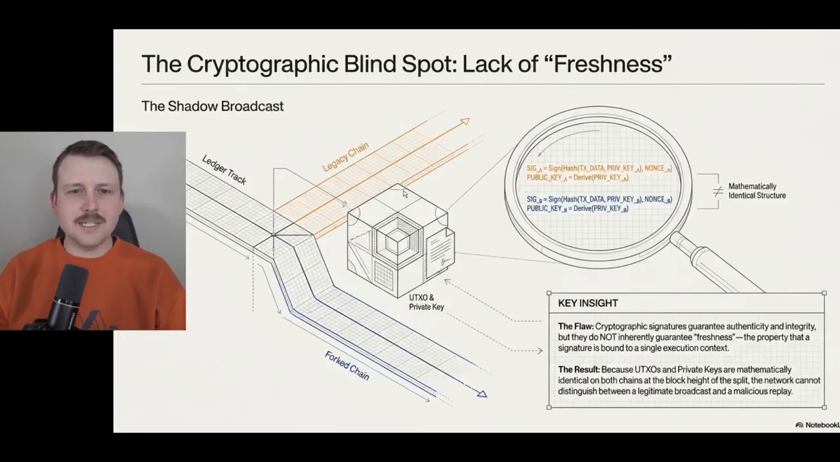So the way this can be done is because cryptographic signatures guarantee authenticity and integrity, but they do not inherently guarantee freshness, the property that a signature is bound to a single execution context. So because UTXOs and private keys are mathematically identical on both chains at the block height of the split, the network cannot distinguish between a legitimate transaction and a malicious replay. So a signed transaction is a signed transaction, and that information can be intercepted and relayed onto the other blockchain.